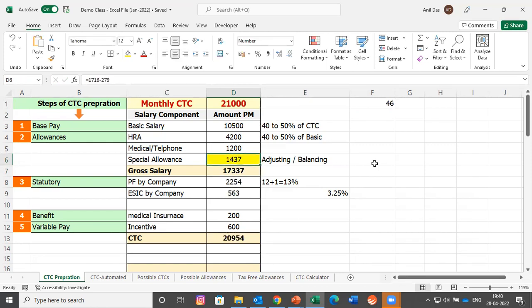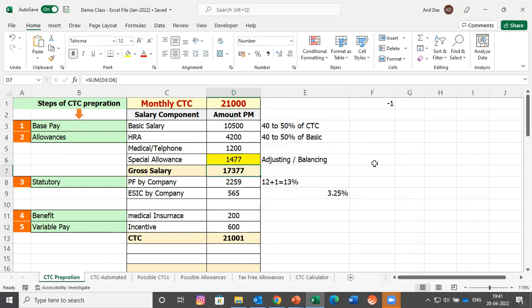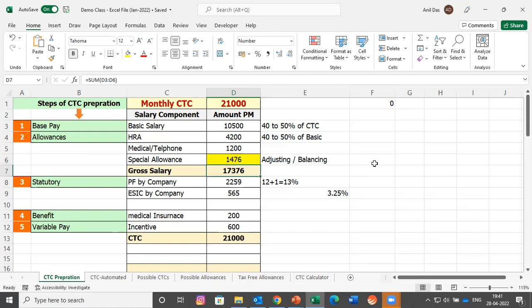Again, there is a difference of 46 rupees. Let's add 46. Again, there is a difference of 8. Let's subtract 8. Again, there is a difference of 2. Let's add 2. Again, there is a difference of 1. Let's subtract 1. Now we have reached the desired figure of 21,000, which we were looking for.